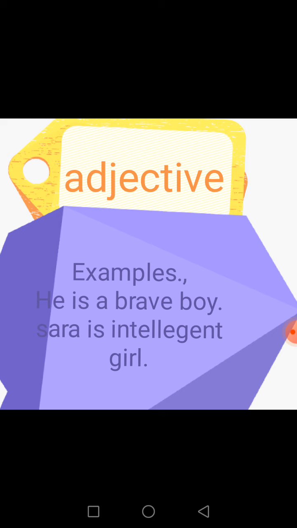Same like Sarah is an intelligent girl. We are saying about Sarah that she's intelligent. So intelligent is also an adjective and it's adding to the meaning of girl.